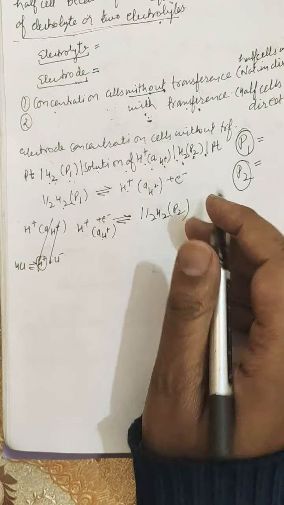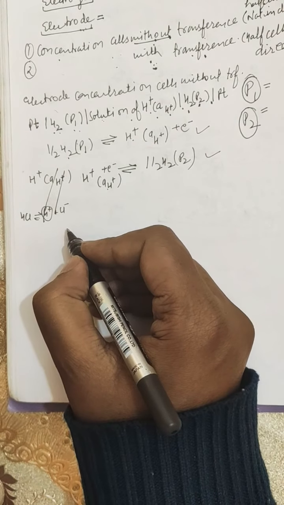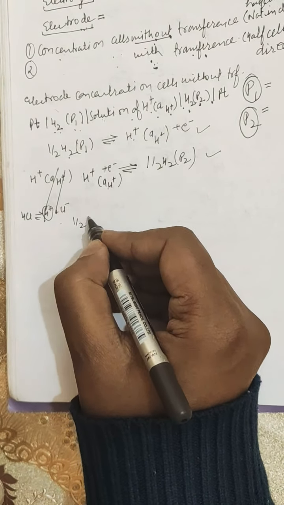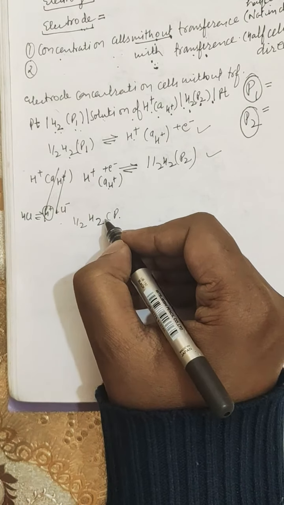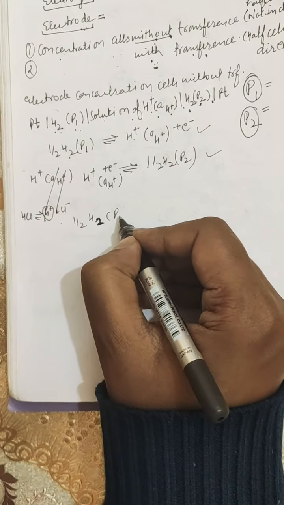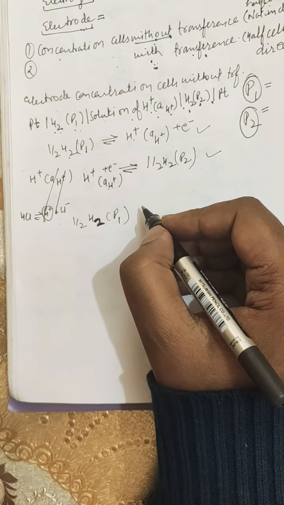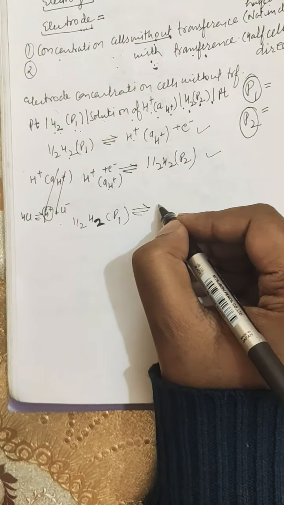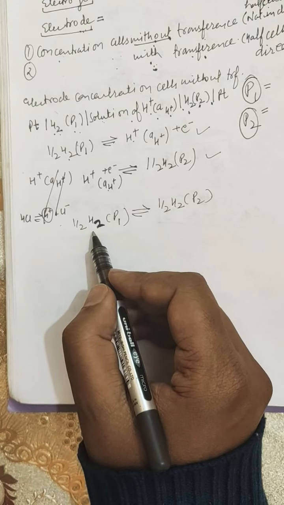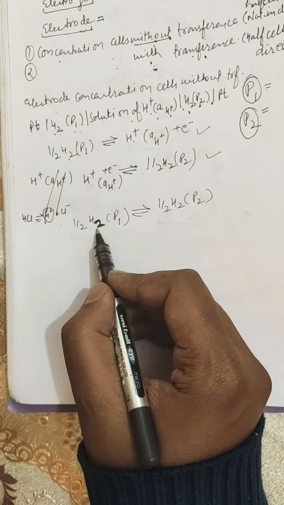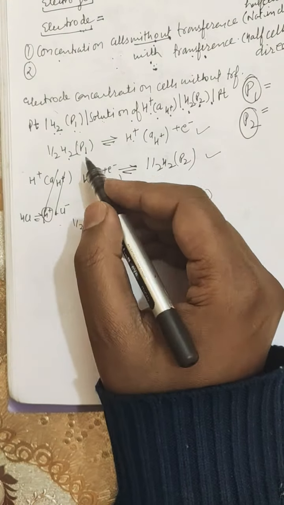So further, from these two equations, the net reaction may be written as half H2 at pressure P1 going to half H2 at P2, a reversible reaction. So the hydrogen molecule gets oxidized, and the proton is reduced, at different pressures, that is P1 and P2.